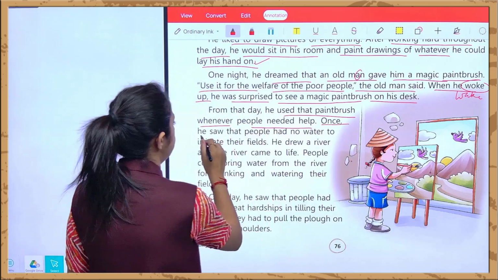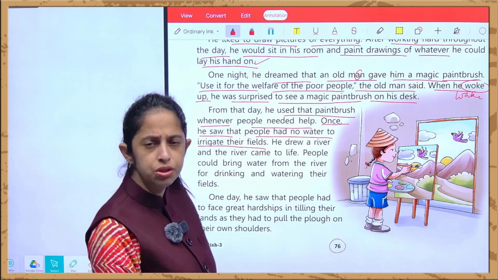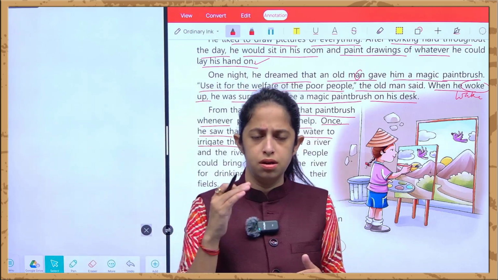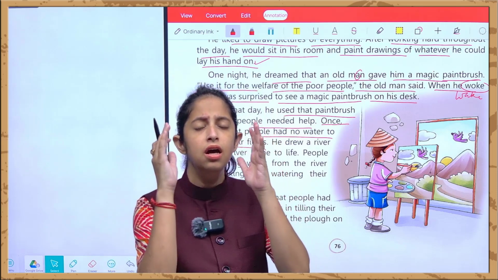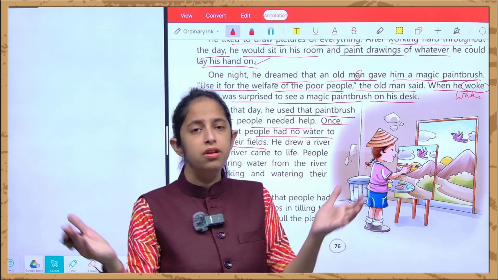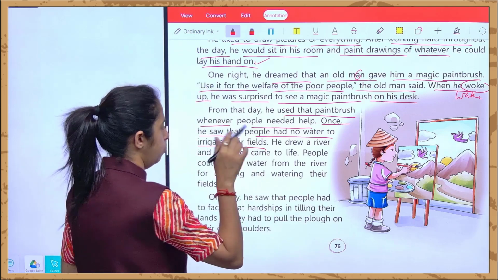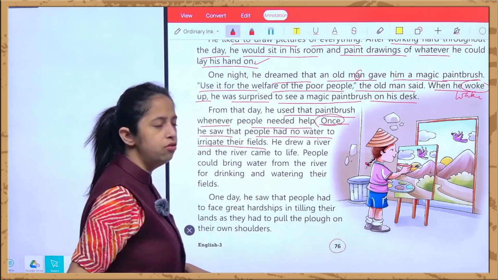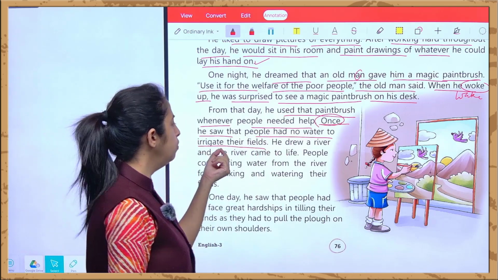So once he saw that people had no water to irrigate their fields. What do you mean by irrigation? Irrigation means to supply a larger quantity of water to fields so that all the crops can grow productively. So over there, once he saw, एक बार, what did he see? That there was no water to irrigate the fields.